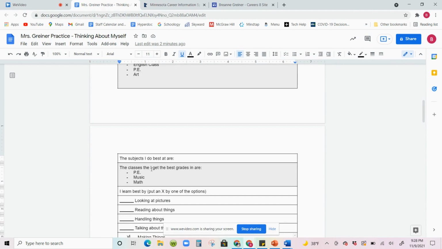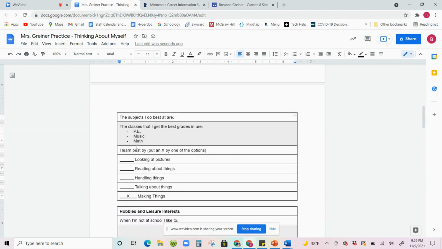So here I put the classes. Oops, I made a typo. The classes that I get the best grades in are. So think of your report card, look at Skyward. Which classes do you get the best grades? And put 3, 4, 5 classes here that you get the best grades in. If all of your grades are really the same, think about when you're taking a test, which ones come the easiest, which classes you don't really have to work that hard at because it comes naturally to you. Okay, so you're going to put those classes here.